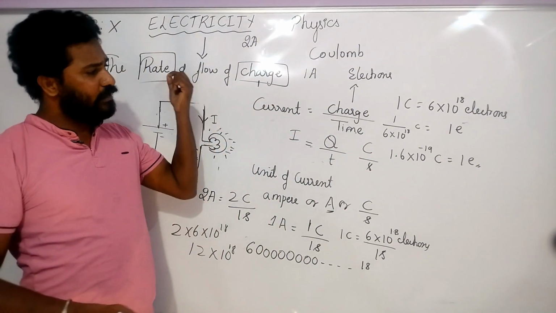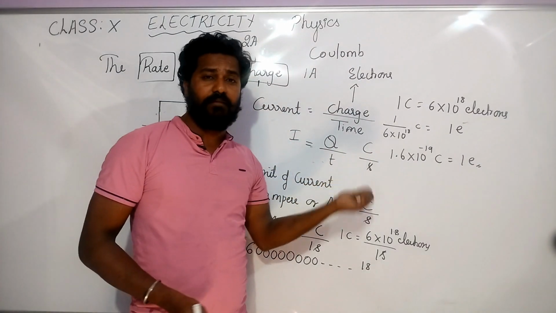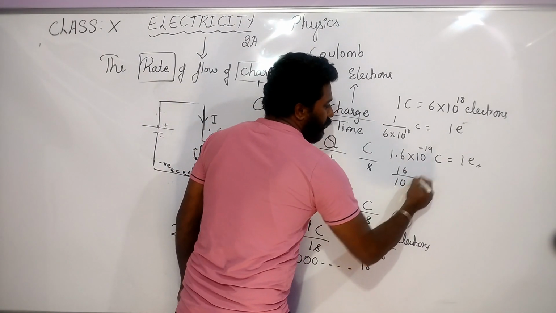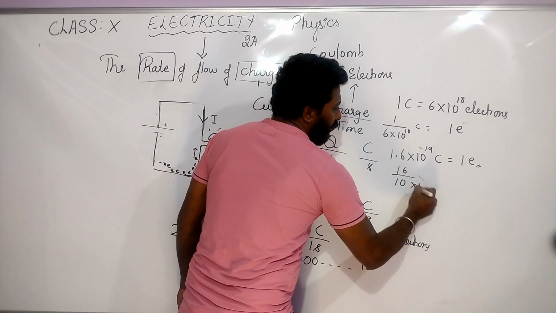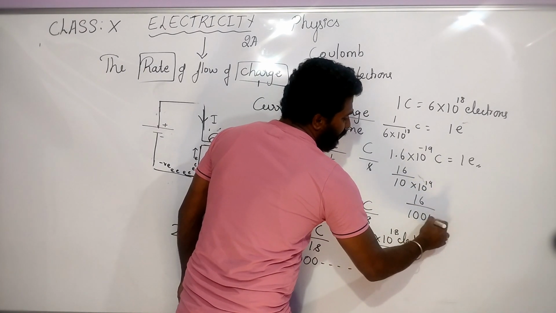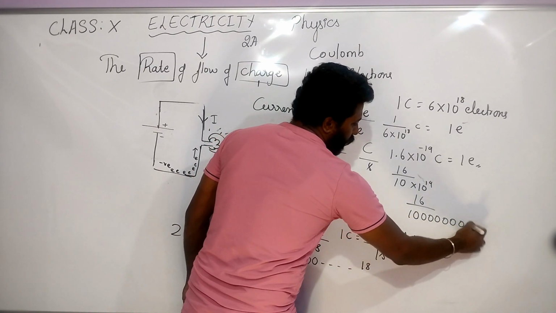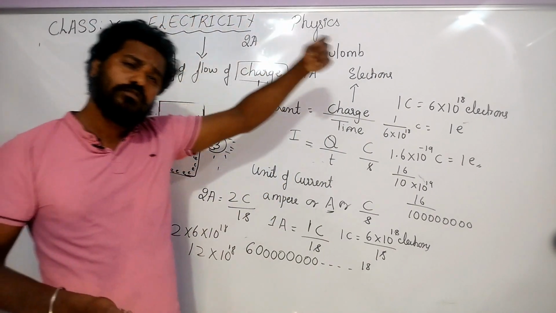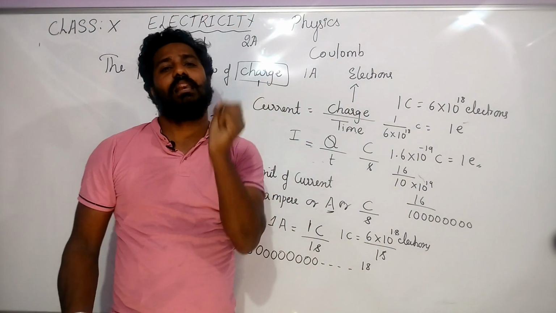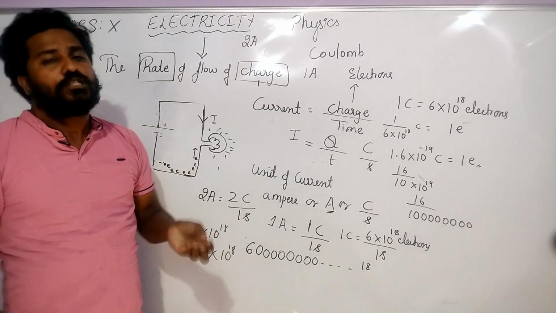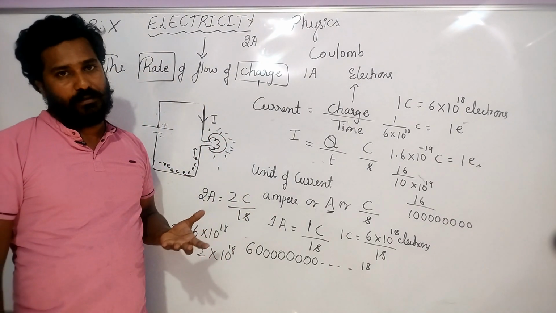That is 0.000000 followed by many zeros, so small is the charge of just 1 electron. So 1 electron is very negligible.